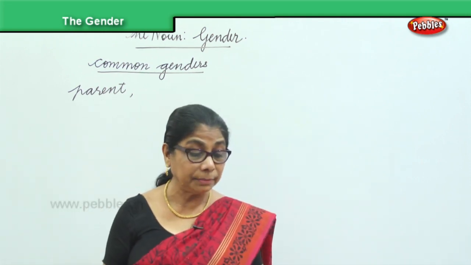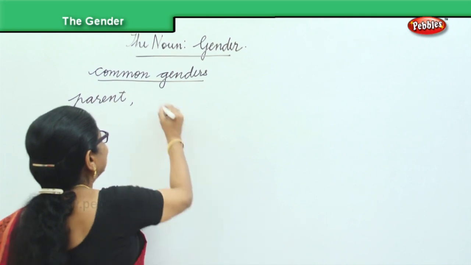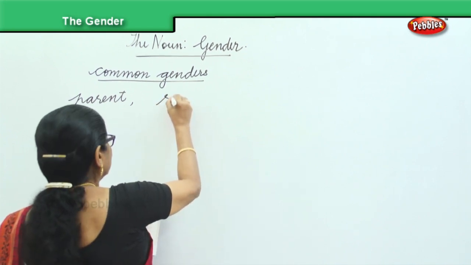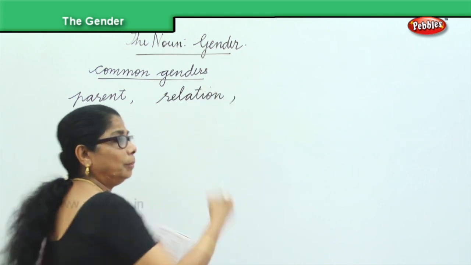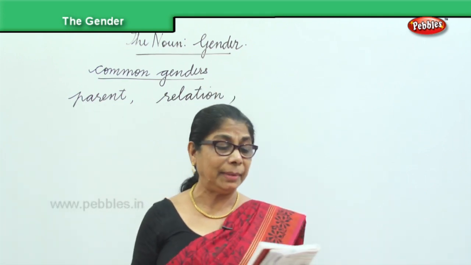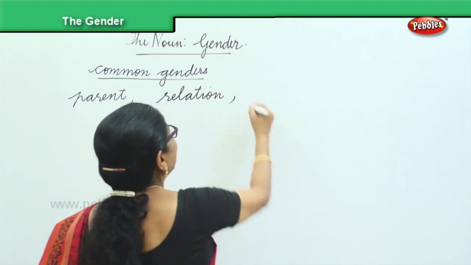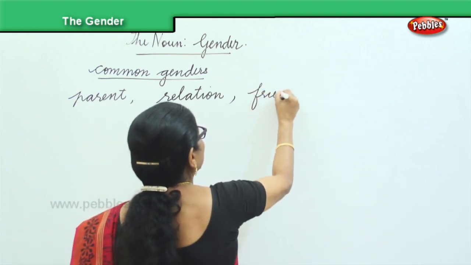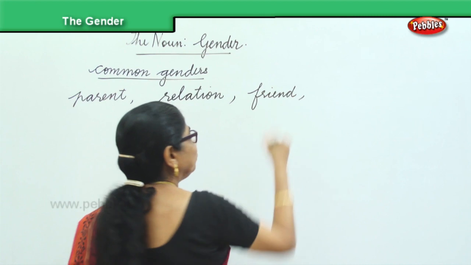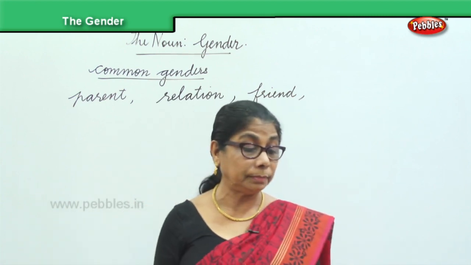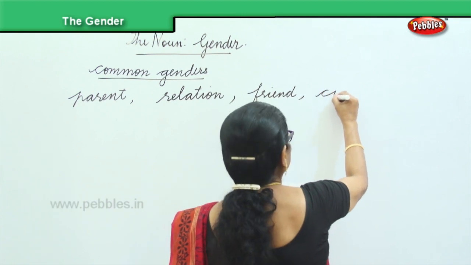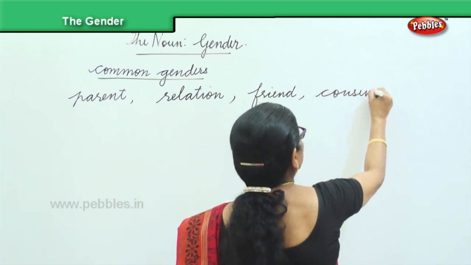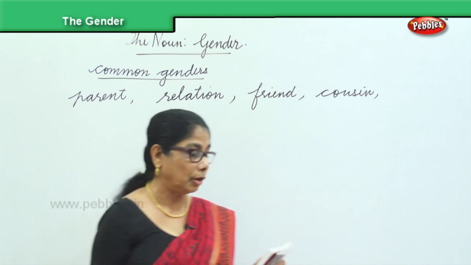It's a common gender. Relation. My relation has come. When you say the relation has come home, it can be a male or a female. Friend. A friend can be a boy or a girl, man or woman. That's common for both. Cousin. My cousin has come from outstation. Cousin can be a girl or a boy, man or woman.